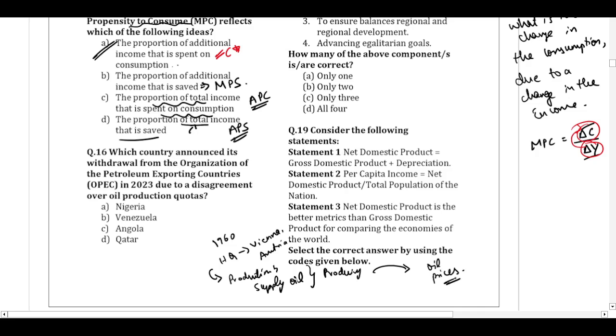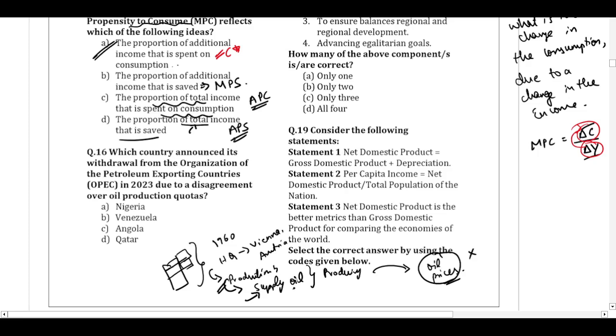Remember here, if someone says OPEC is controlling the oil prices, it is wrong. OPEC will control how much each of the country will produce. So they will have quotas for the member countries. So they'll say you can produce this many barrels of oil. You can produce this many barrels of oil. So that way they'll put production quotas for the members, because if production is controlled, supply will be